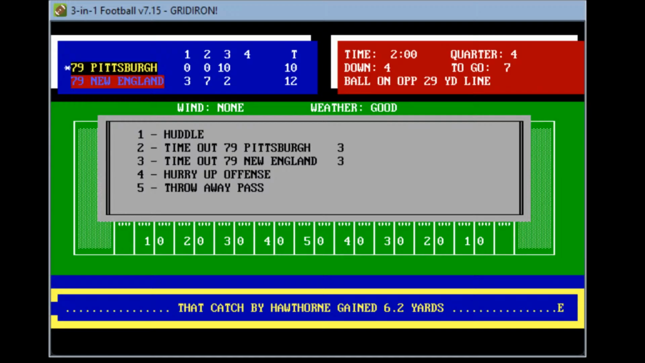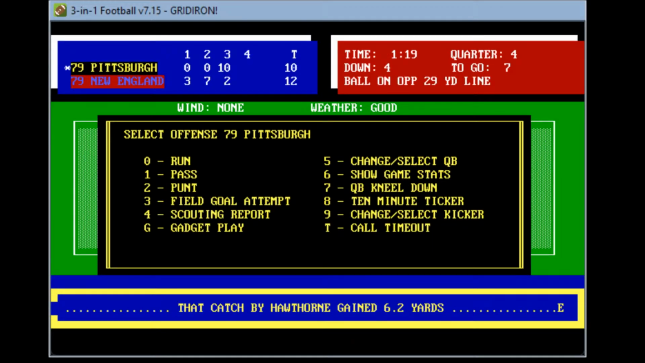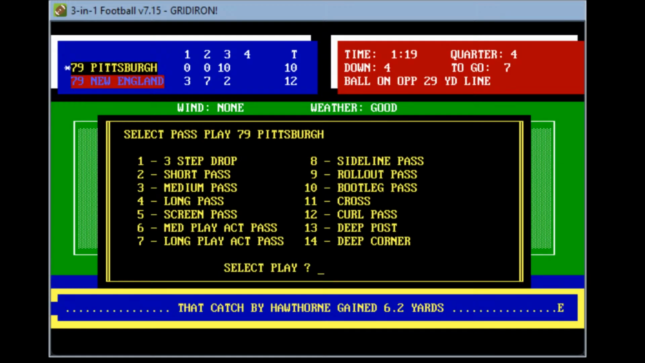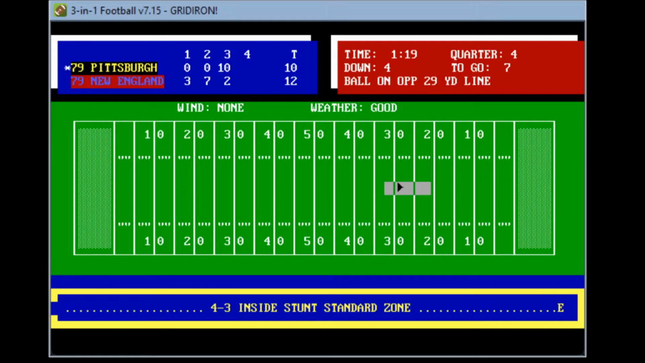Let's do a timeout, let's do a huddle. Let's go ahead and do the huddle. Here we go, 1:19 remaining. Good Lord, so now Pittsburgh possibly could throw this game away. 4th and 7. Let's go ahead and pass, let's go for a medium pass. This is the Steelers. Let's see if they can find somebody.